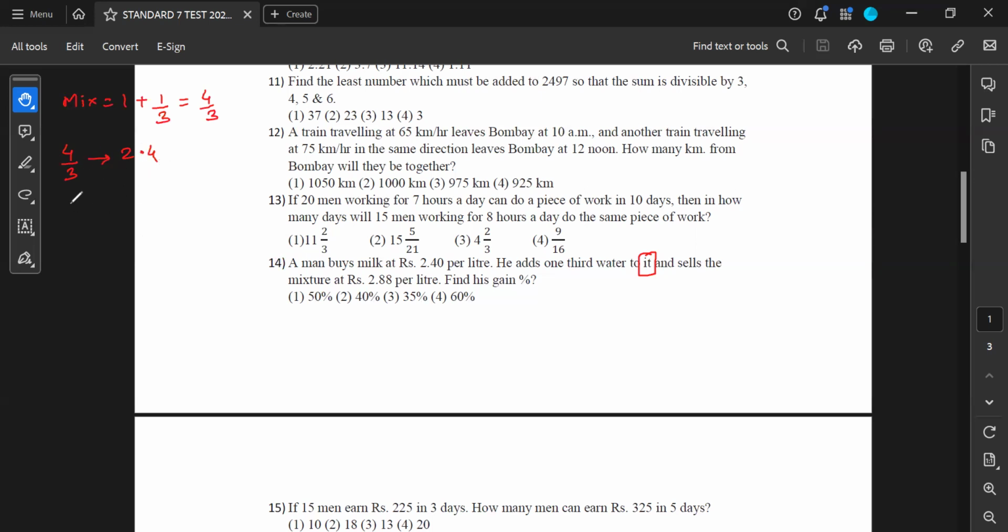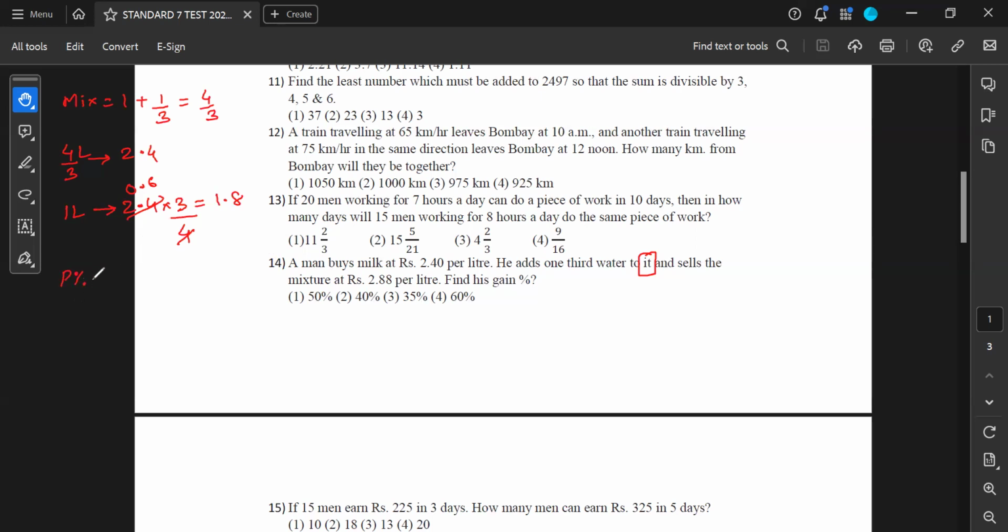And that means now this is 4/3 liter. That means for 1 liter, I'll take this 3 to that side and 4 below. So 2.4, I'll take 3 to that side, it becomes multiplied by 3. I take 4 below, it becomes divided by 4. And when you cancel them, you will get 0.6. 0.6 multiplied by 3 is 1.8, which means his cost price per liter is 1.8.